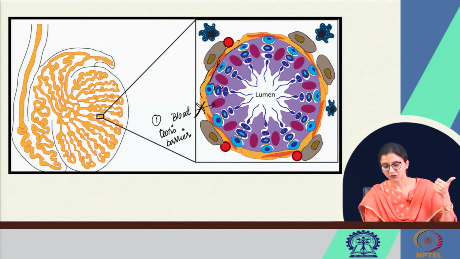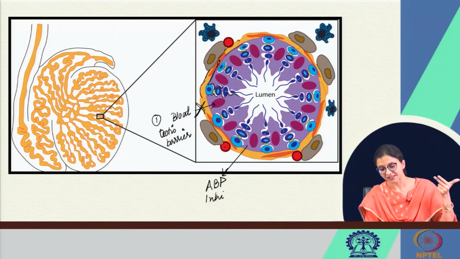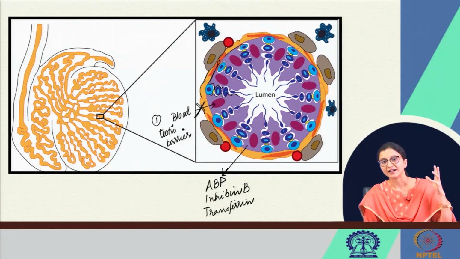Next, these Sertoli cells anchor the male gametes and provide nourishment to these gametes, right, and also they have a hormonal activity. It secretes androgen binding protein, it secretes inhibin B, and it secretes transferrin. These are the hormones secreted from the Sertoli cells, and these cells are under the action of FSH.